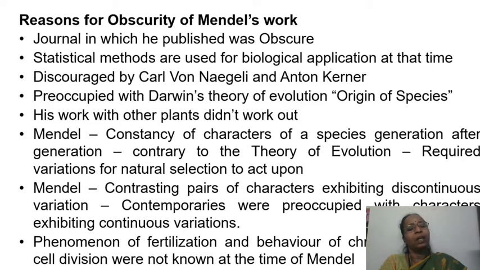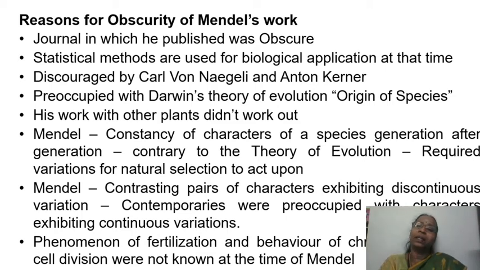While Mendel concentrated and insisted on constancy of character of species generation after generation, the theory of evolution concentrated more on variation. So two contradictory theories. So nobody supported Mendel, and Mendel was concentrating on contrasting pairs of characters exhibiting discontinuous variation, whereas the biologists at that time were preoccupied with characters exhibiting continuous variation. They were involved only with that continuous variation, but Mendel was concentrating on contrasting characters showing discontinuous variation.